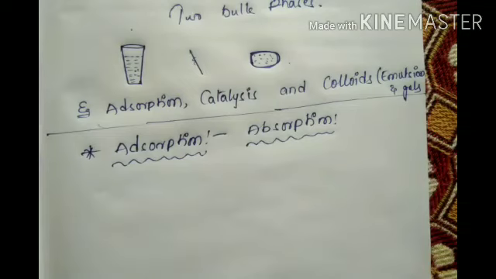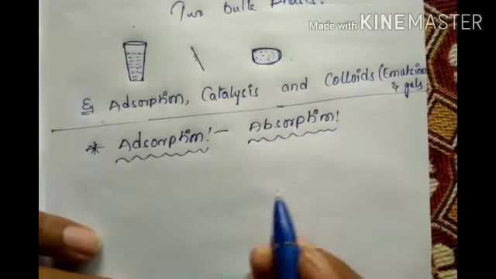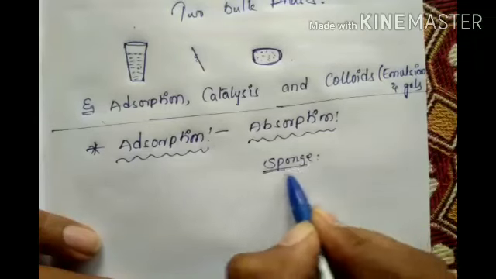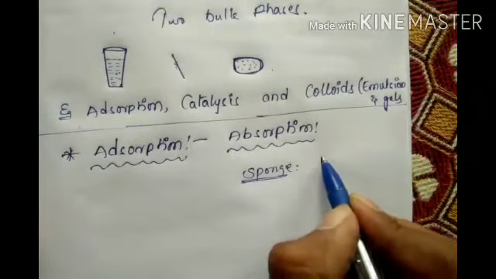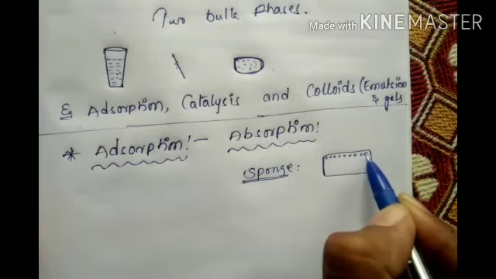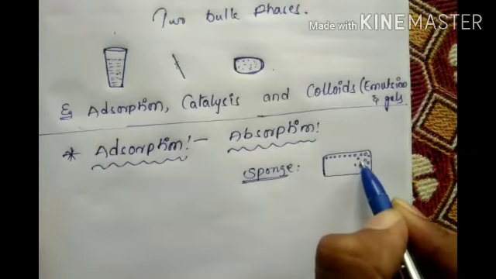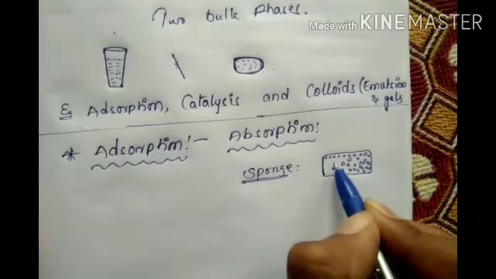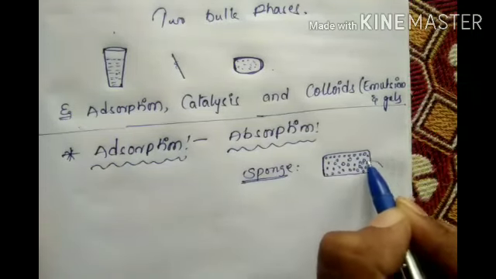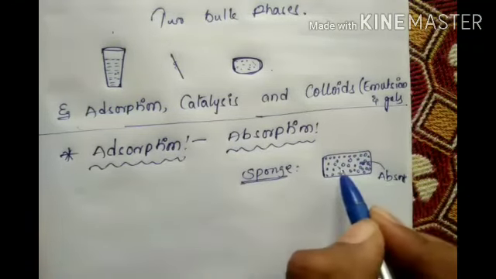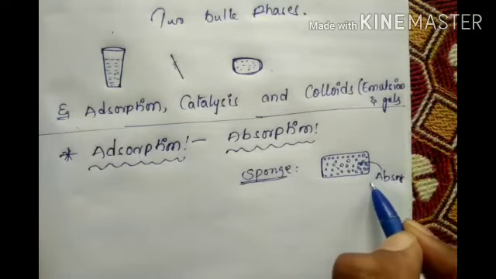Okay. Now, what is adsorption? What is absorption? See, one sponge is there. You know, sponge. In the sponge, totally like this, inside small holes are there. When we keep it in water, it will absorb that. So the small holes will absorb the water molecules. Absorbs, A-B, absorbs. So water going inside is called absorption.